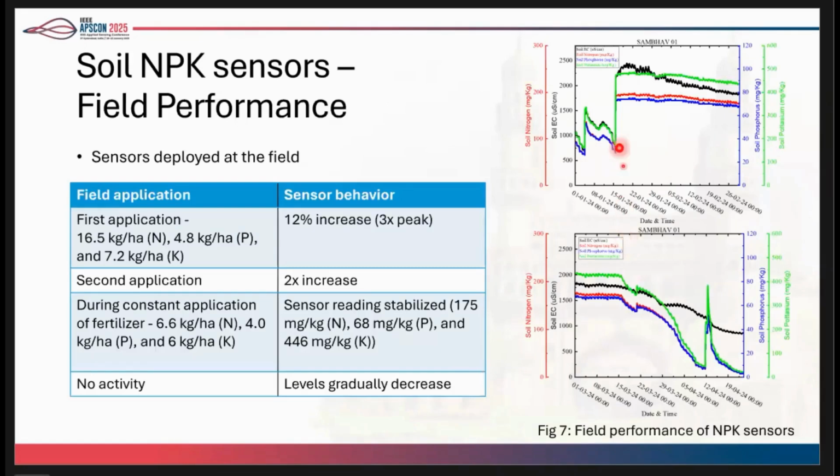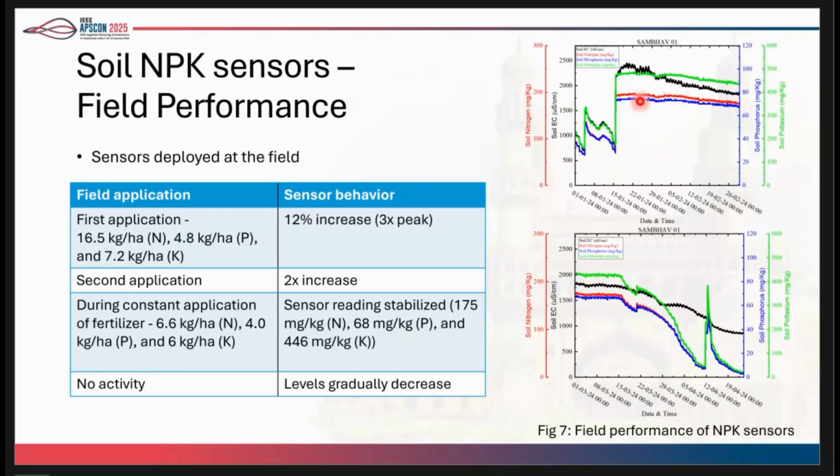Now what we also did is we put that in the same fields, and we see the nitrogen, NPK, and the black one is the EC, the electrical conductivity of the soil. We're correlating these two parameters because they are closely related. But we can see when farmers apply the first basal dose, we see a certain peak in all three nutrients. And when the second dose is applied, there's another peak which is larger than the first one, because there are already nutrients present in the soil, and the uptake rate is not that much. That's why there is a larger peak.